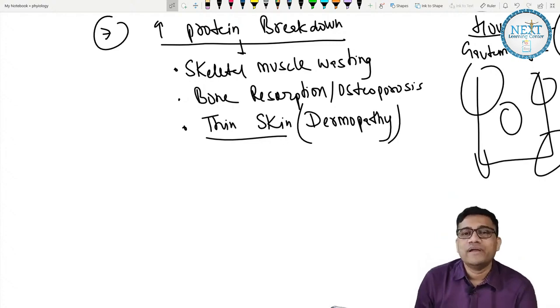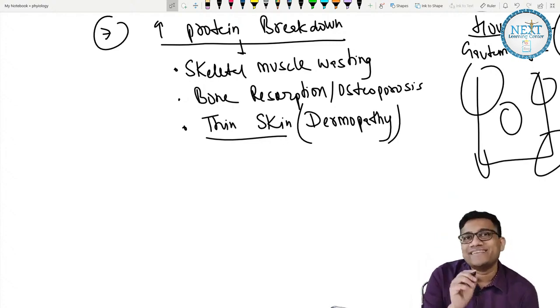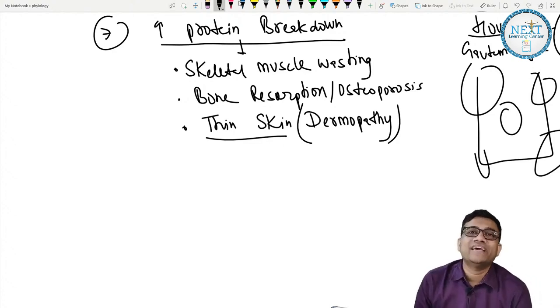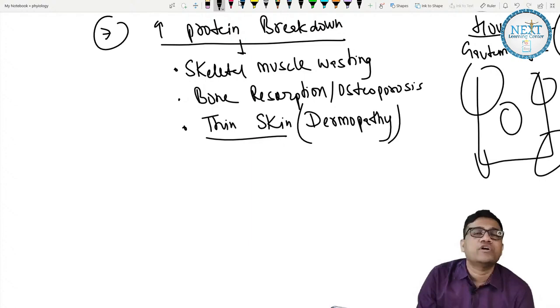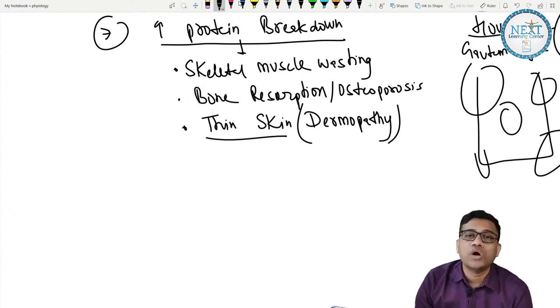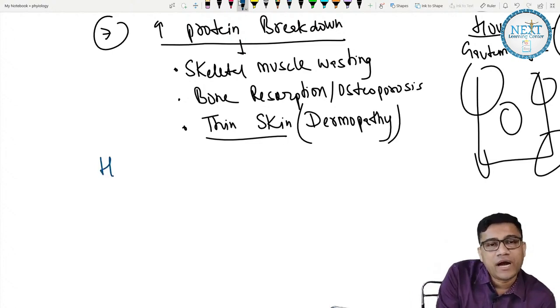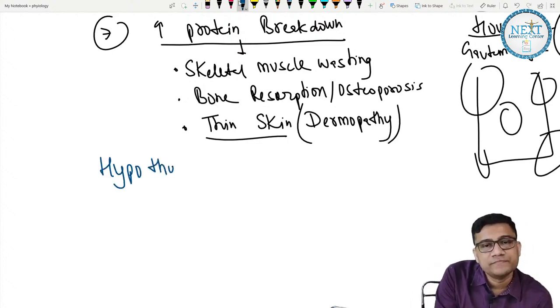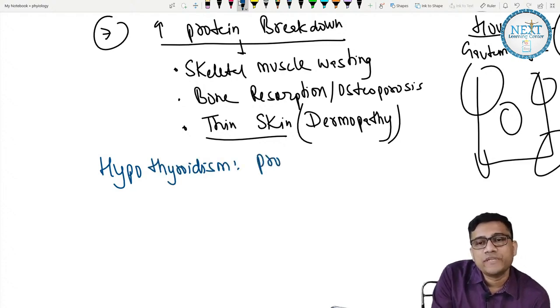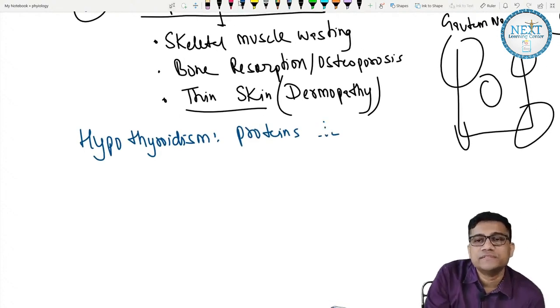Now interesting point. If there is less thyroid, the skin will become thin or thick? It will become thick, and it can accumulate water because of pooling of water, and it can cause edema under the skin called myxedema. So you can write one statement: hypothyroidism. What happens? Proteins, etc. Then mucopolysaccharides. You don't want to write the name, that's why I was skipping it.